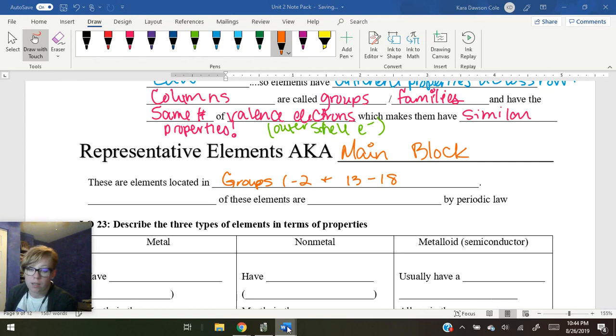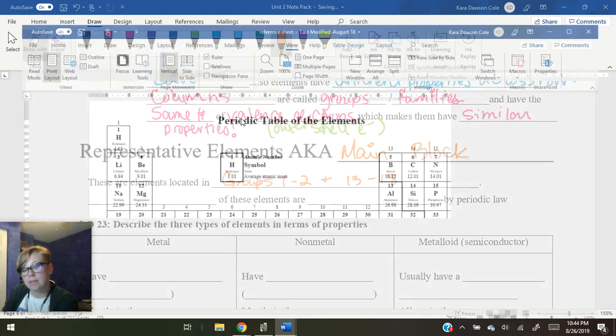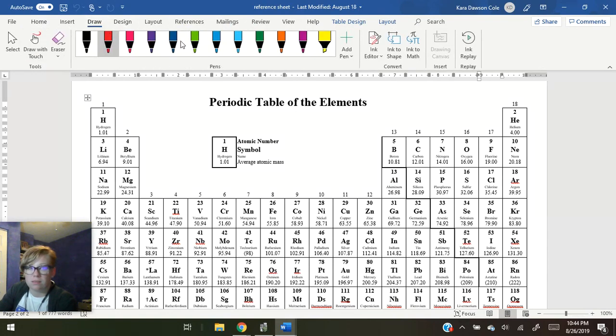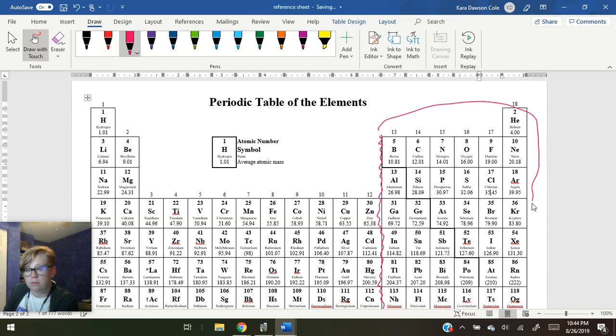Okay, so if I'm looking at this periodic table, I'm looking at 13 through 18 and 2.